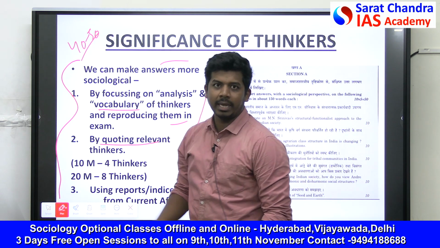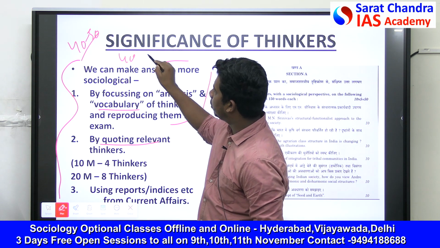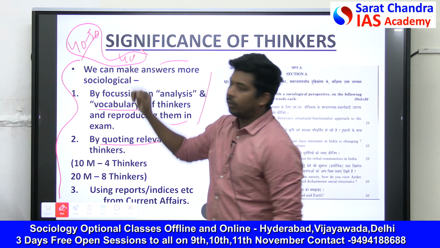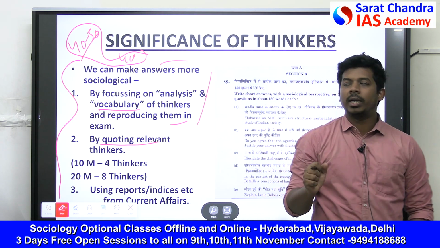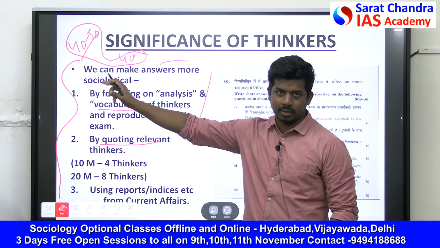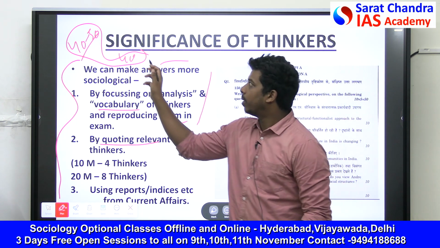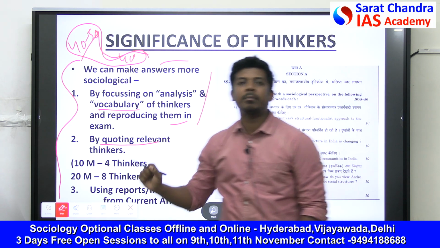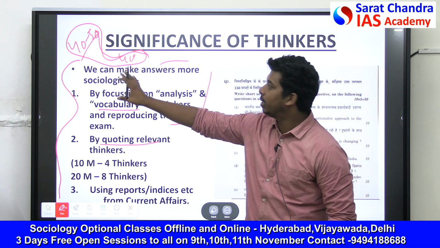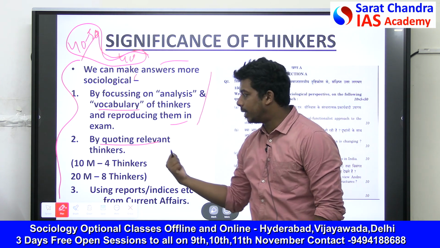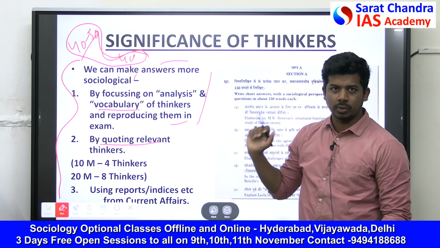Again in paper 2, we read around 40 sociologists. So throughout your whole course of sociology, you will read about at least 80 sociologists. When a question comes in the exam, you can use the sociological research or the name of the sociologist you have read in your preparation. You can use it in the exam. It will make your answer more sociological.